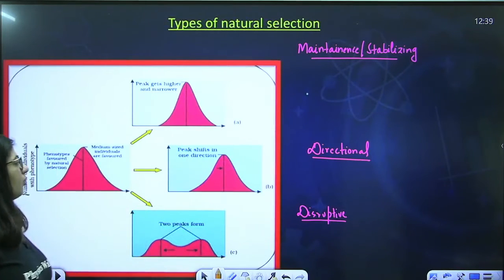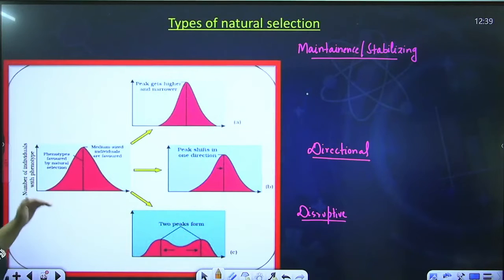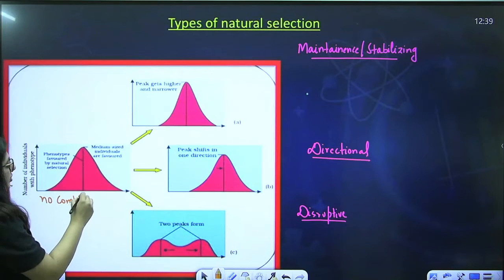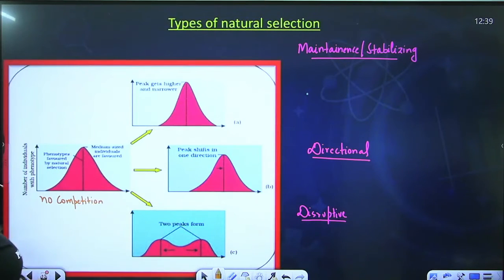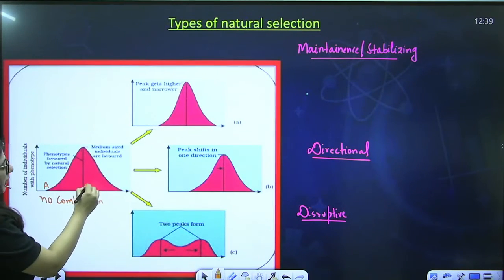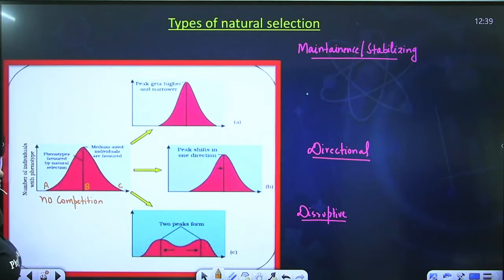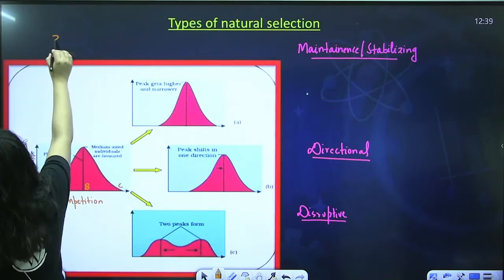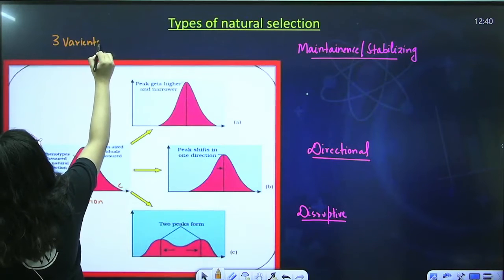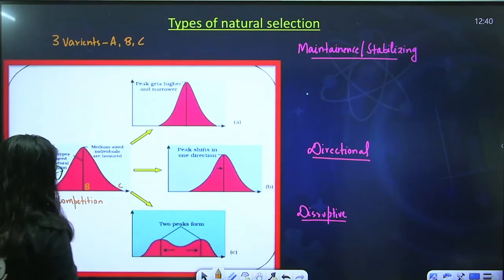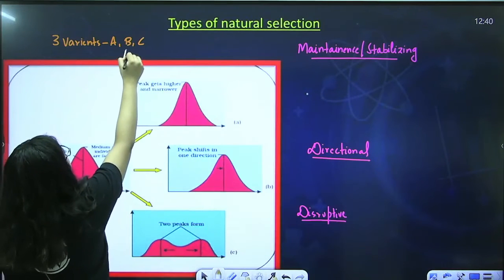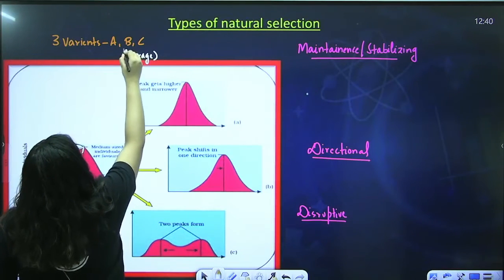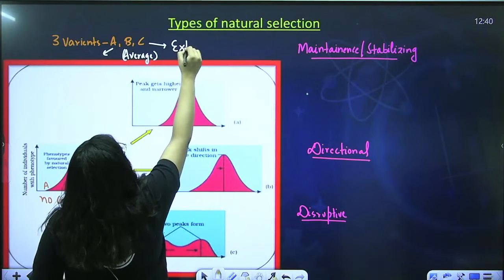Okay, what's the difference? So let me explain this with the graph. For example, this is a graph of a normal population with no competition, no natural selection, everything is going good. So here we have three types of organisms or individuals, one with the A type of character, another with the B type of character, other with the C type of character, or we can say we have three types of variants, A, B and C. How many types of variants we have? Three variants, A, B and C. Okay, B is always the average character, whereas A and C, they are extreme variants.